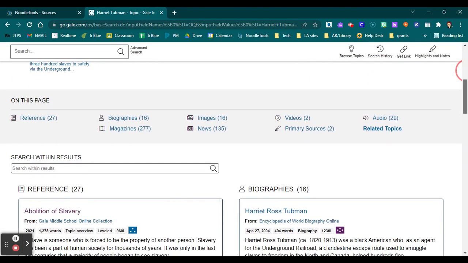Below that, though, are some other options. You can see on this page, it's going to give me 27 reference sources, 16 biographies, 277 magazines, and so on. You can actually use this if you're looking specifically for a video or an audio clip. I can also do related topics, all connected to Harriet Tubman, so chances are that would be more Underground Railroad, freeing the slaves, the Civil War, things like that.